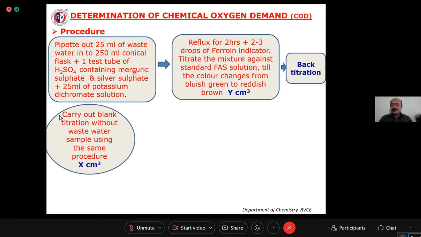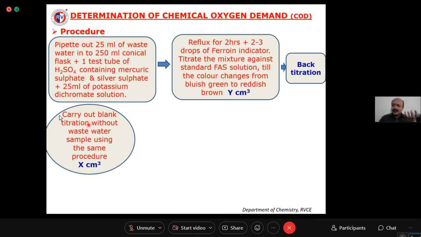In back titration, some of the potassium dichromate is consumed for oxidation of the impurities present in the water sample, so the unconsumed potassium dichromate will be very little. That is what we estimate in back titration by titrating against FAS. Therefore, it consumes less FAS.